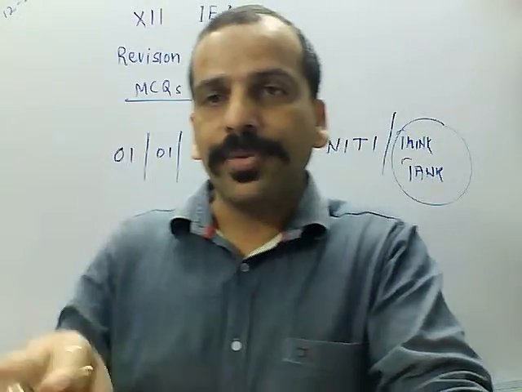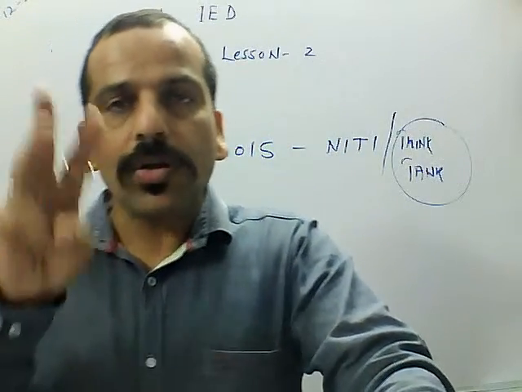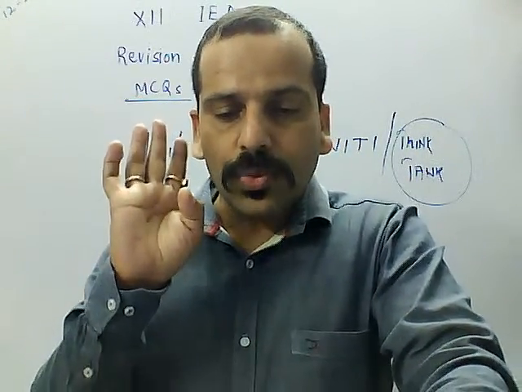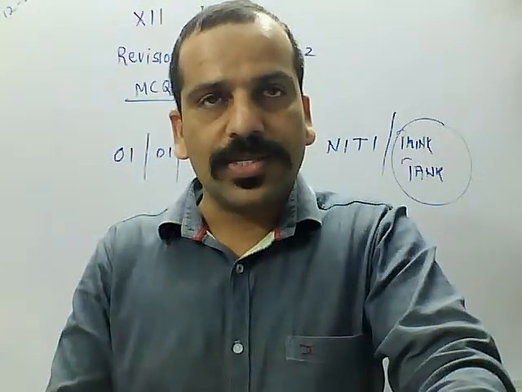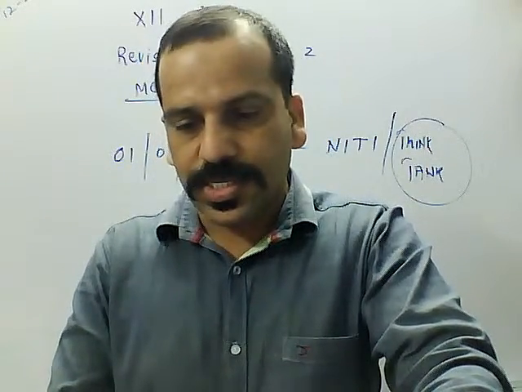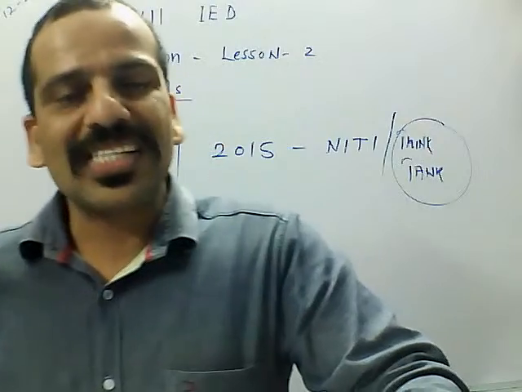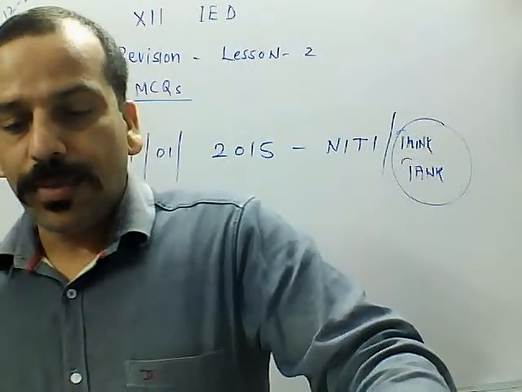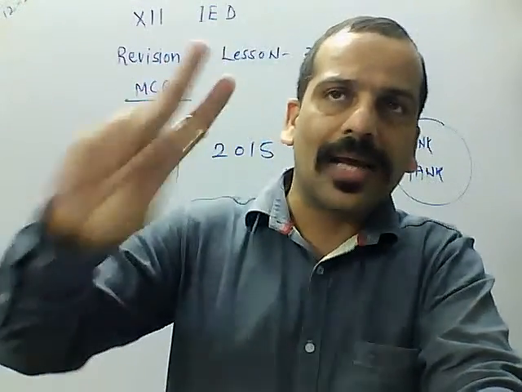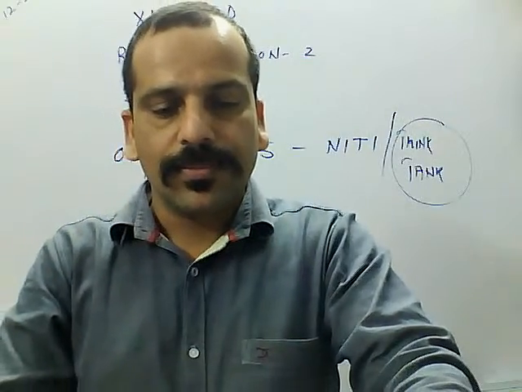Third, both A and B. Or the fourth option, to ensure that private sector enterprises do not grow at a faster pace than the public sector. So the first two are right, and the third option is correct.